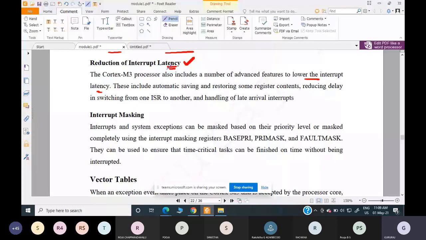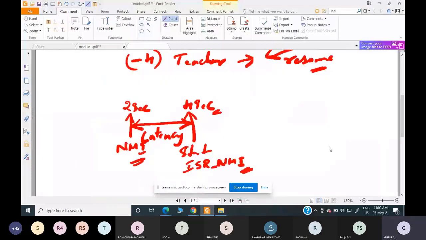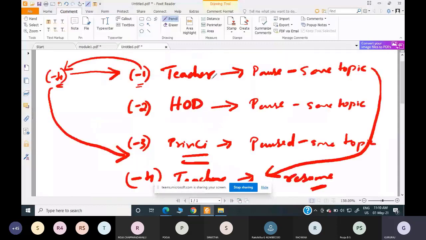One is automatic saving and restoring of some registers. Whenever an interrupt takes place, automatic saving and restoring takes place. If you come to this context of saving, as soon as the teacher is interrupted by the HOD, the teacher saves the topic. So the saving of the topic is left to the teacher.